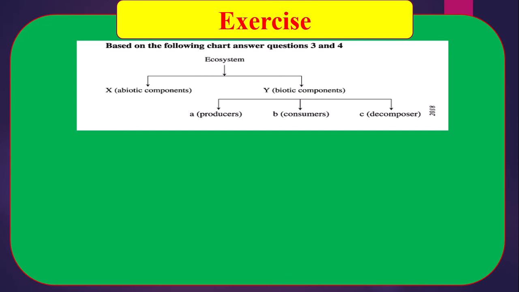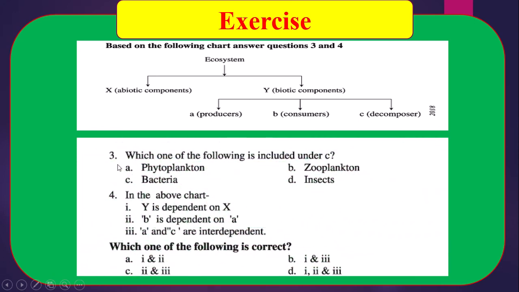Based on the following chart, answer question 3 and 4. Ecosystem. X, abiotic components. Y, biotic components. A, producers. B, consumers. C, decomposers. Number 3, which one of the following is included under C? C means decomposer. Phytoplankton, zooplankton, bacteria, insect. Actually, bacteria is one type of decomposer. So, correct answer C, bacteria.